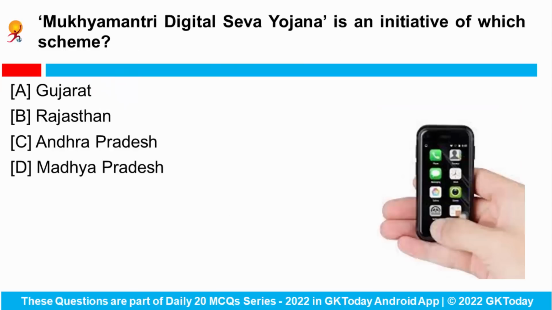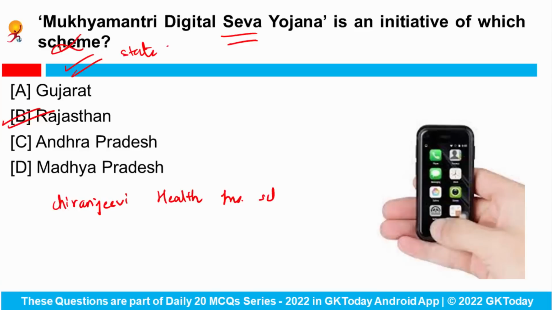Next is, Mukhyamantri Digital Seva Yojana is an initiative of which particular scheme? Here it should be of which particular state, not a scheme. So Rajasthan government has launched this Mukhyamantri Digital Seva Yojana, under which women heads of families enrolled in the Chiranjeevi health insurance scheme will receive smartphones with internet connectivity for the next 3 years.